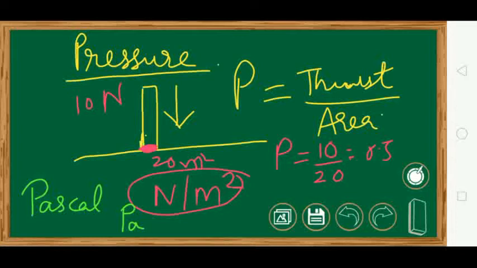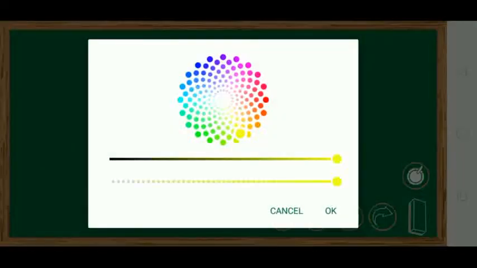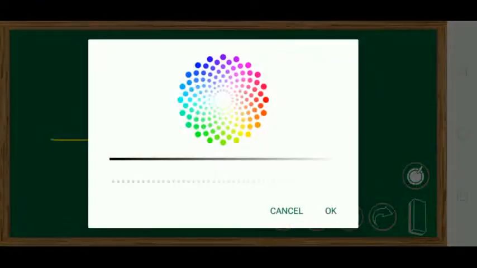Now let us see something more about pressure. Now suppose this is the surface, and we are having two bodies which are exactly equal, their weights are the same, but here we are keeping one like this and one we are keeping like this.